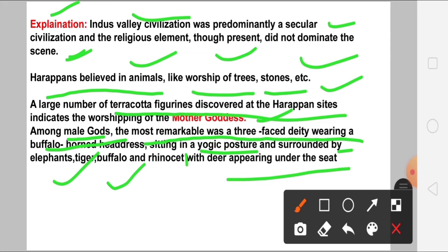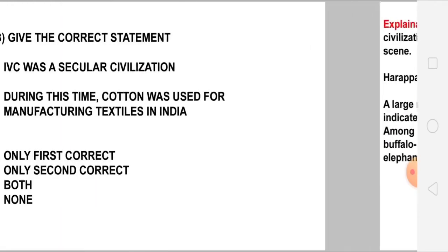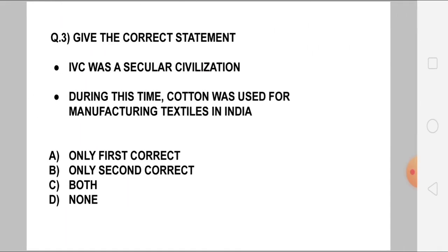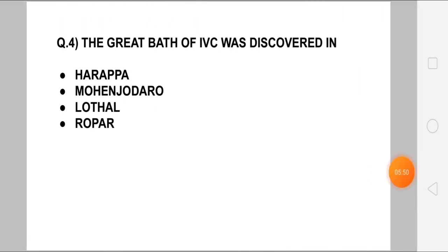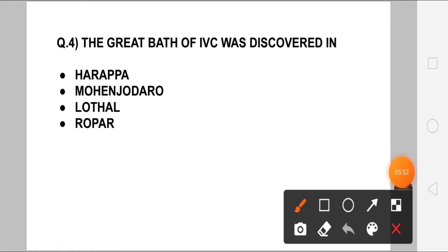So some refer to this male god as the Pashupati god, or the Proto-Shiva. So we have already completed this third question also. Here your answer was both, option C. Then we'll move to the fourth question. The Great Bath of the IVC was discovered in which place? Okay, in which place? The answer is Mohenjo-daro.